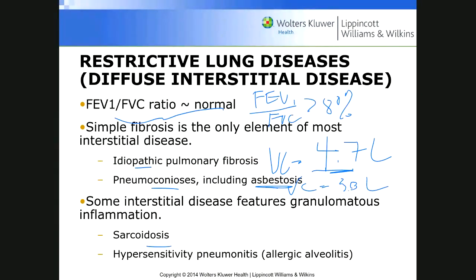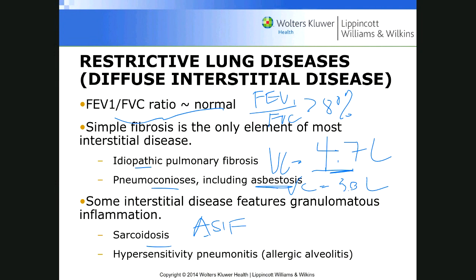So the four diseases often associated with restrictive lung disease are ACE, if you want. That's how I remember. This A is asbestosis, which means they're inhaling asbestos.